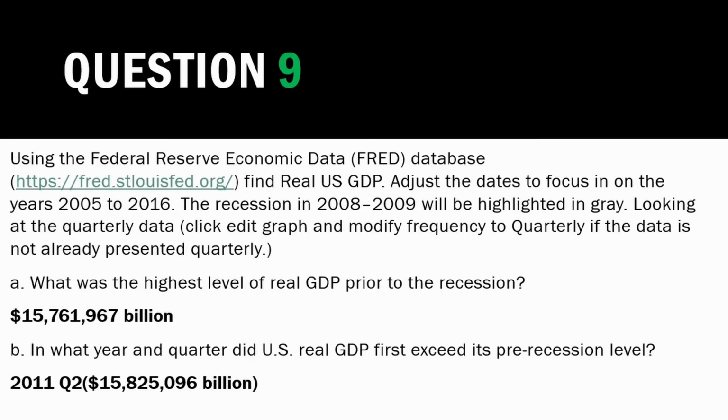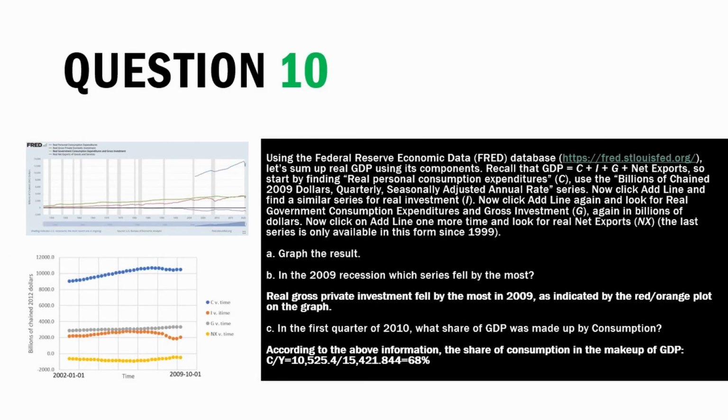Question 9. We're using the FRED database once again to find real US GDP and looking at the change during the recession. Right before the recession, the highest level of GDP was $15,761,967. And after that, as soon as the recession began to subside, in the second quarter of 2011, the US GDP finally got up above that previous amount.